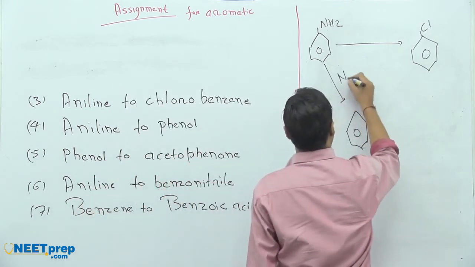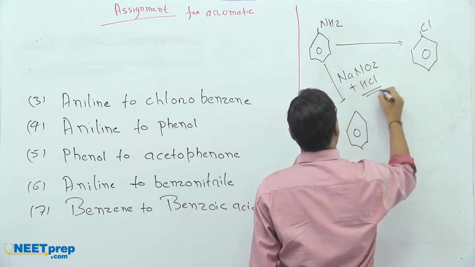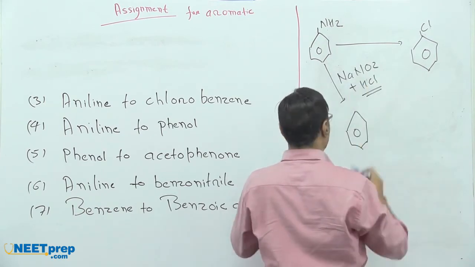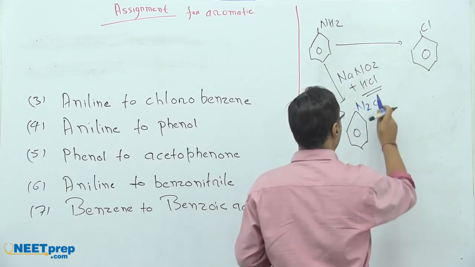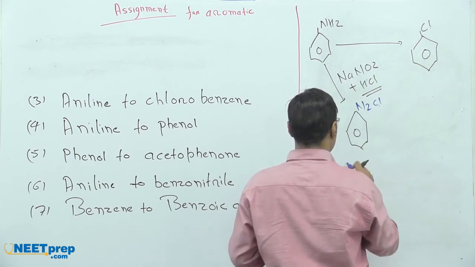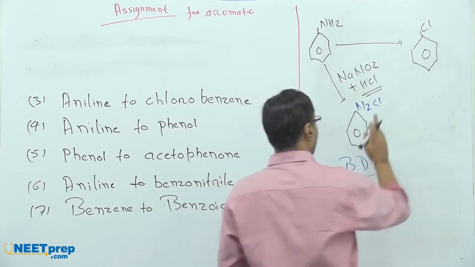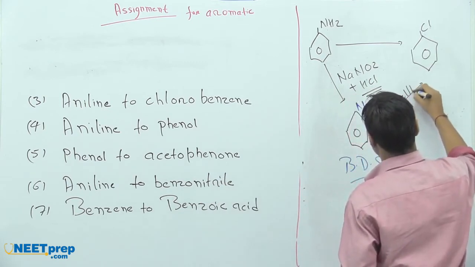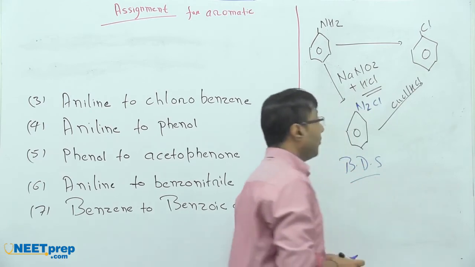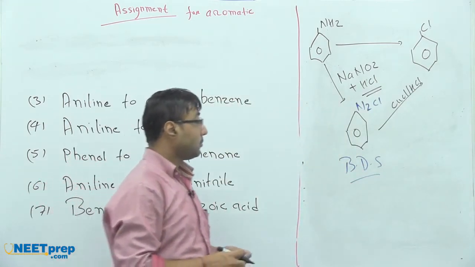So it's NaNO2 plus HCl. That's why this compound will be benzene diazonium salt, N2Cl. And when this compound undergoes reaction with CuCl in presence of HCl, the anionic part will replace this entire N2Cl.